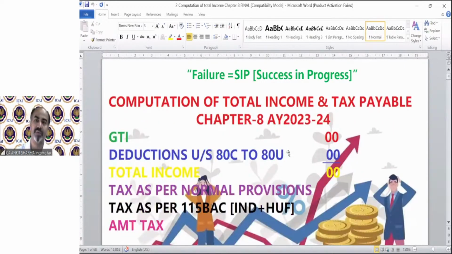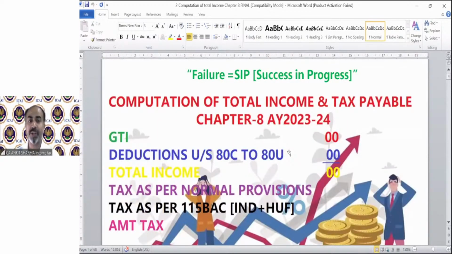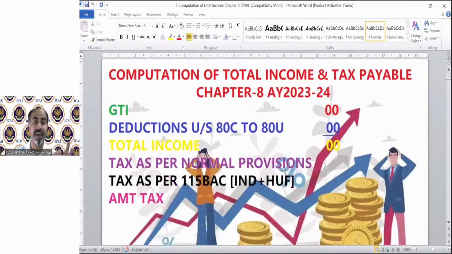So now the chapter we are going to discuss is computation of total income and tax payable. That is chapter number 8. In solving this, we have to find out the GTI, which we all know is gross total income. Then we have to calculate deductions under section 80C to 80U. After deducting the deductions and applying the set-off and clubbing provisions on GTI, we will have our total income. That is taxable income, that is income chargeable to tax.